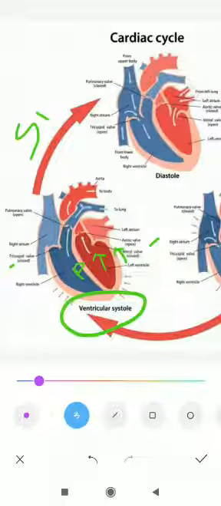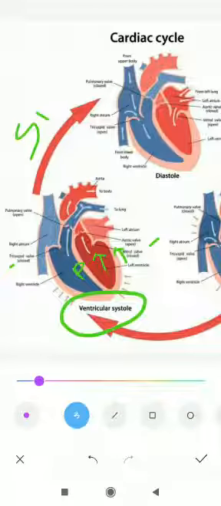That's why the semilunar valves have to open, because without the semilunar valves blood cannot move out of the ventricle, right? So that's why the semilunar valves have to open.